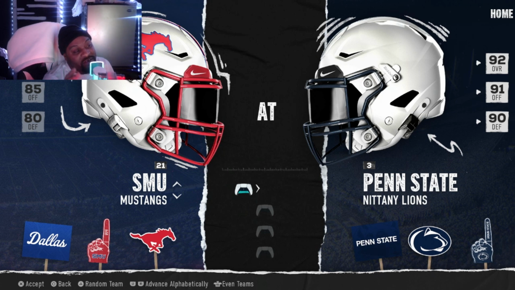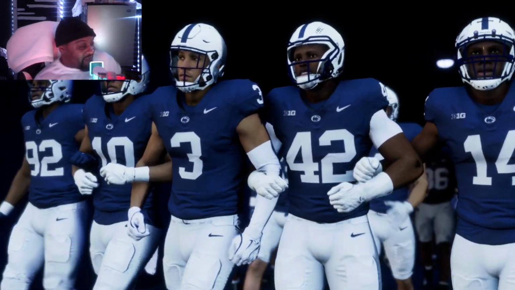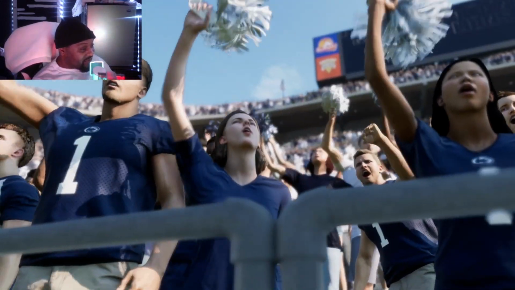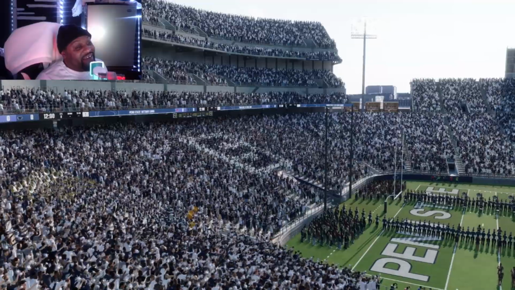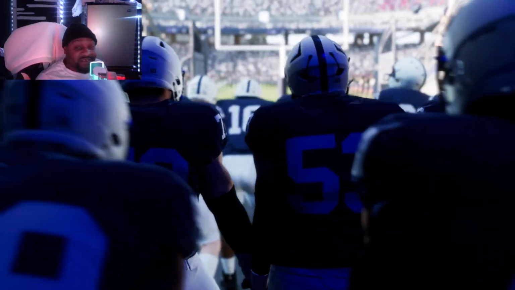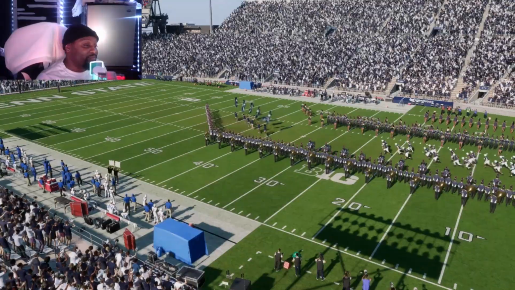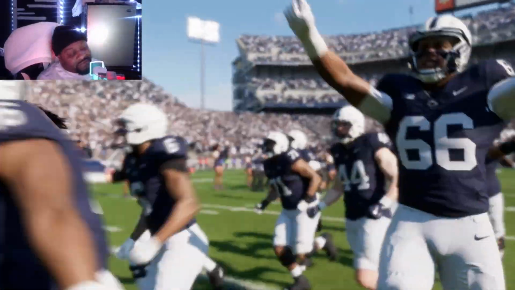And then we had Penn State and SMU, which would be the most interesting game of the playoffs because we don't know how this game could go. If anybody gives SMU a chance, I like them. I'm low key pulling for them just because it's SMU, it's a Texas thing. They're not that far from where I stay. And I know somebody on the team, our boy McFall. He's the running back, fourth running back on the game. If you look at him, he played for the team we cover on the podcast. We talked about him all last year.